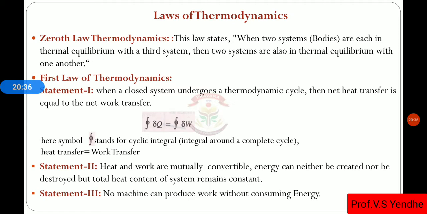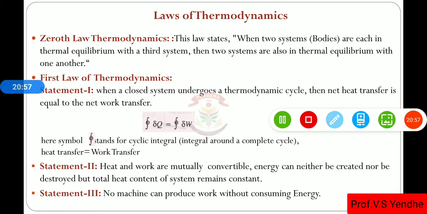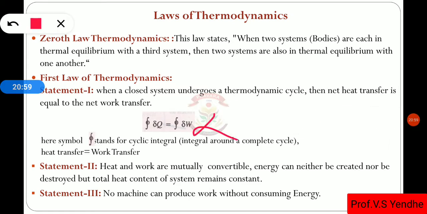For a closed system undergoing a thermodynamic cycle, the net heat transfer is equal to the net work done. But as we know, the total conversion of heat into work is not possible. So this is the symbol of cyclic integral.